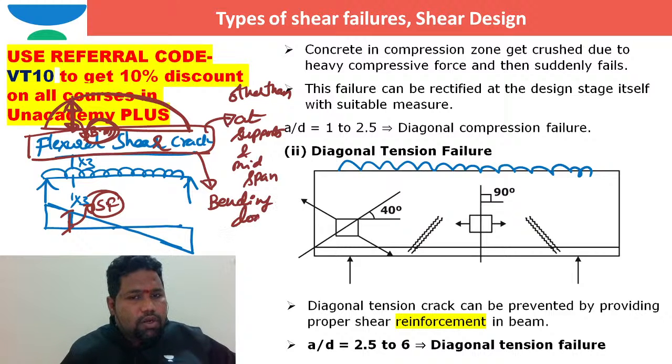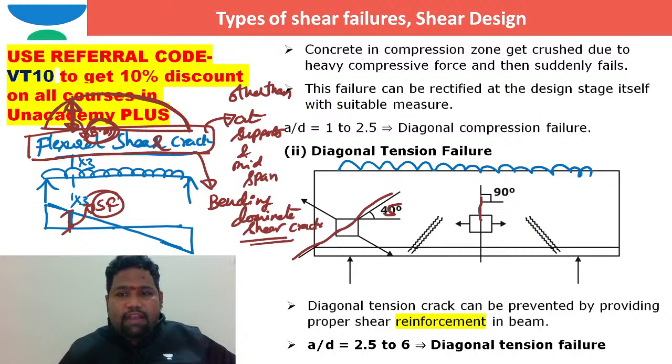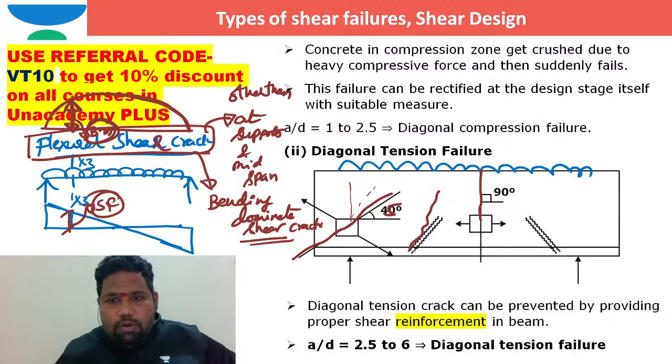So these are bending dominated shear cracks. Definitely you are able to see the crack here. The shear crack will act at an angle of 45 degrees. The bending crack will act at an angle of 90 degrees. When you say bending and shear crack, it will definitely be between 45 and 90. So that's the reason why we show a crack here whose angle is more than 45 degrees and less than 90 degrees.